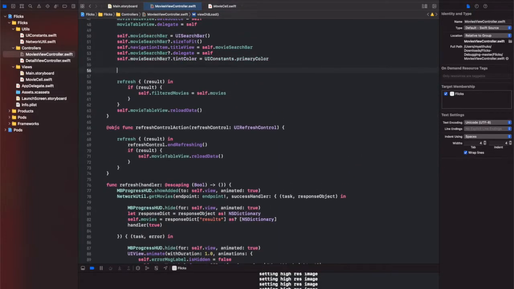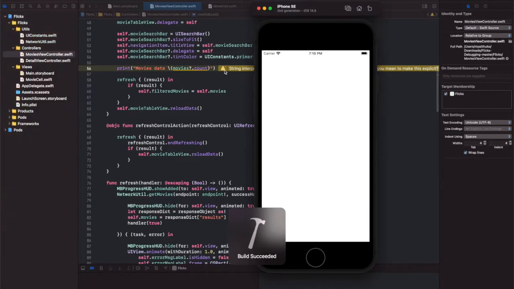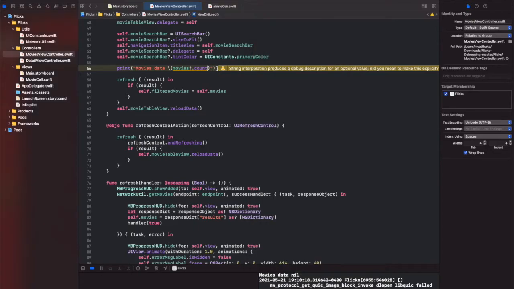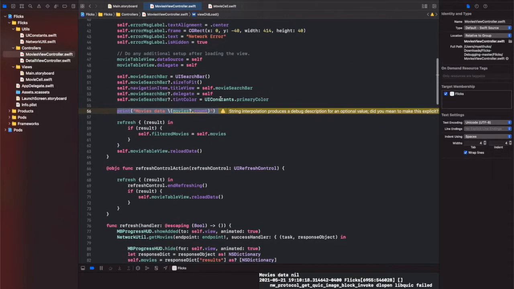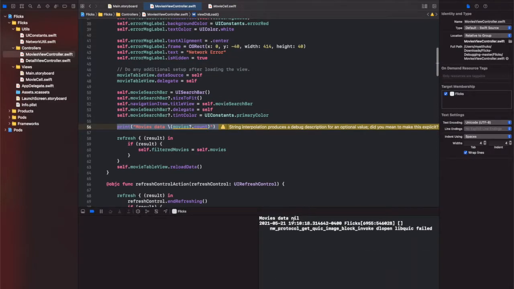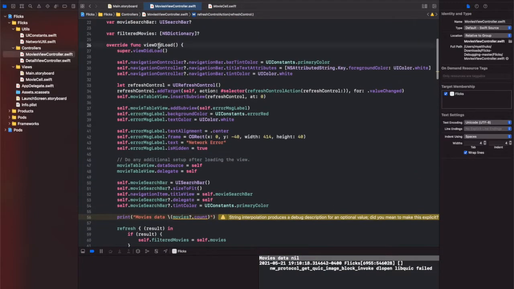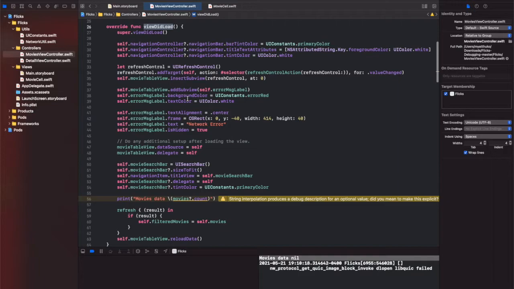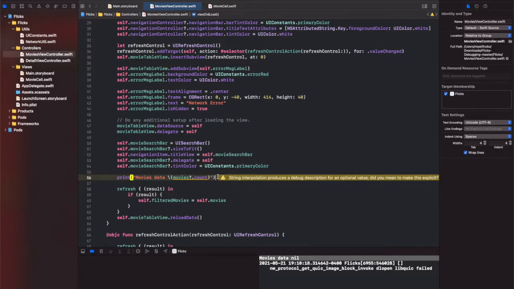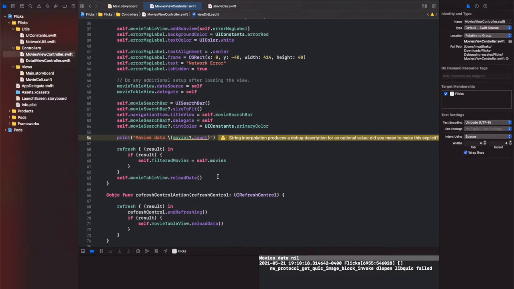So let's try one thing and see if it's correct. Movie data, and we want to know what's the count of the movie. So we try to run it. Another good way to debug a project is to have a print statement in a project like this, to see how things are, like here it says that movie data is nil. So this is inside this viewDidLoad function, which will be called whenever the view is loaded.